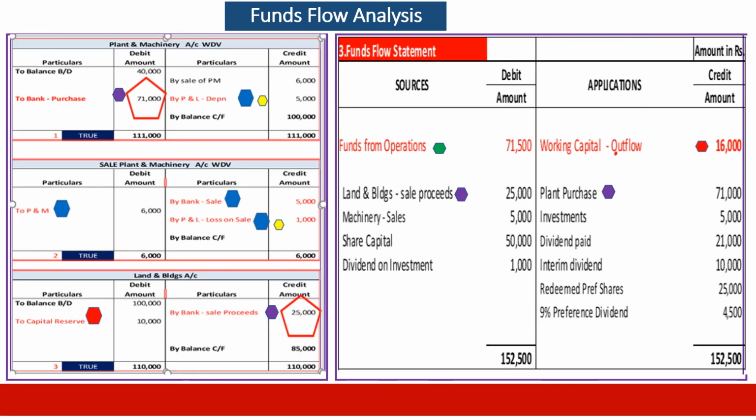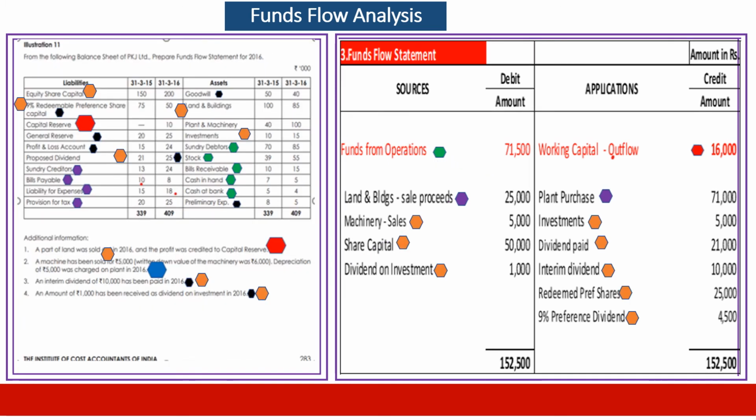Then we go by the ledger accounts which we prepared. There we have two missing items. Which are they? There was a purchase of plant and machinery, which is an application of funds, 71,000. There is a sale of land for 25,000, which is a source of funds. These two figures we post. Now we come to the problem.